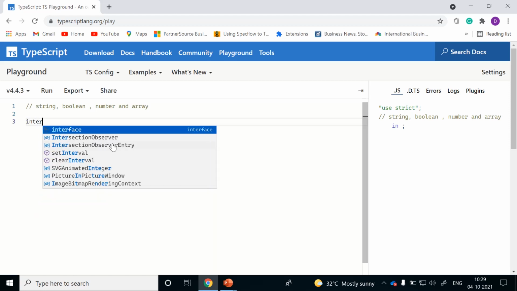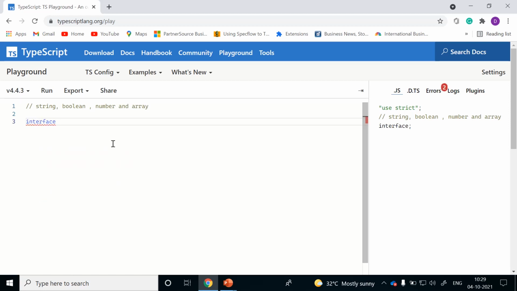For example, I am going to declare an interface. I am naming it employee. We will utilize this interface for further extension. Just assume an employee contains employee ID, which is of type number, and the property should end with a semicolon.